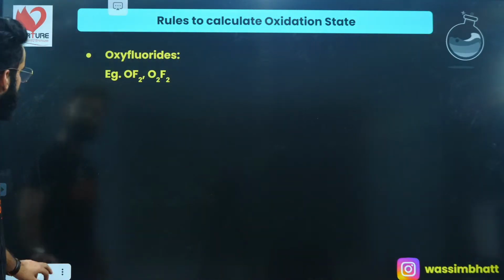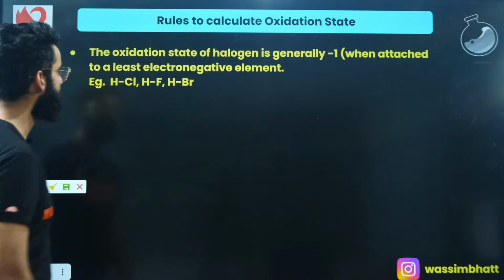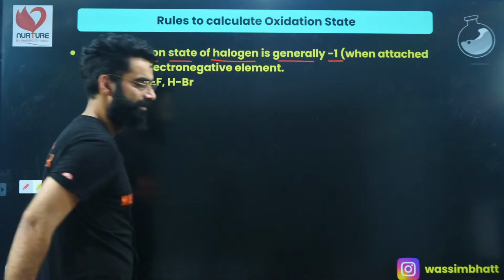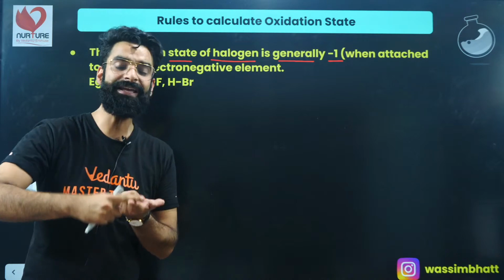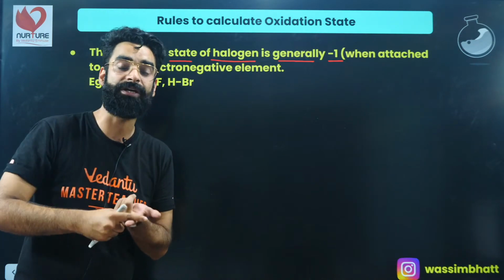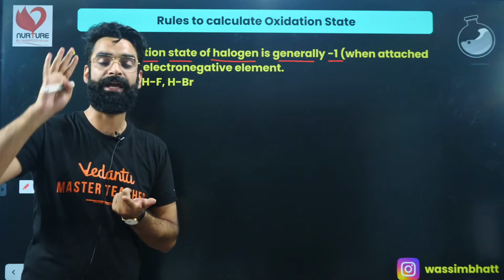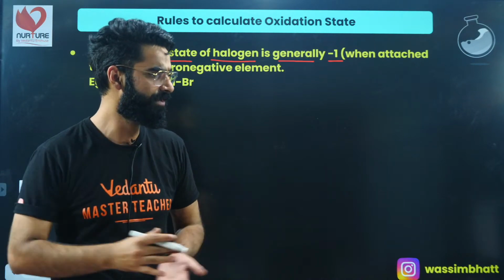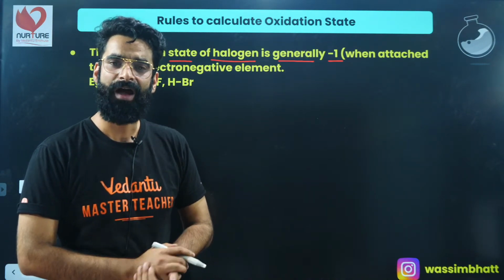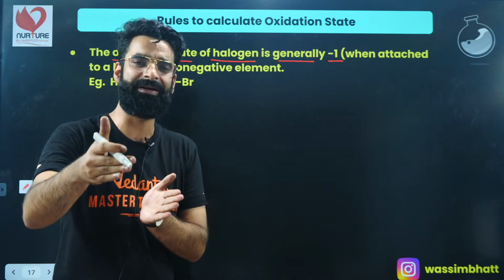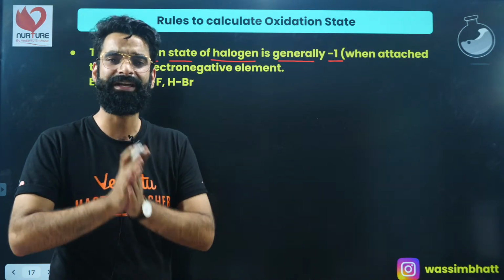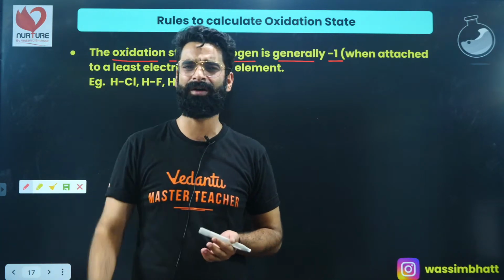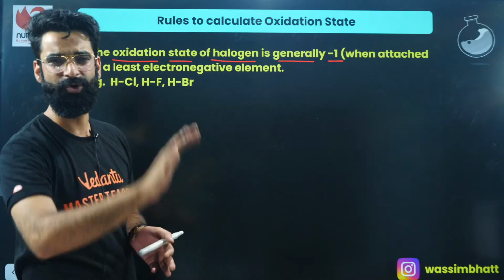Now guys, let's move on. Few more rules which you need to remember. The oxidation state of halogen is generally taken to be -1 when the halogen is attached to a less electronegative element than itself. Halogen means group 17 elements: fluorine, chlorine, bromine, iodine, astatine, right? This is something which we call halogens. And when halogens are attached to a less electronegative element than itself, the oxidation state of halogen will generally be taken as -1, right? Because halogens have 7 electrons in their last shell, they just need 1 electron to complete their octet. So they gain that 1 electron, due to which they show -1 oxidation state.